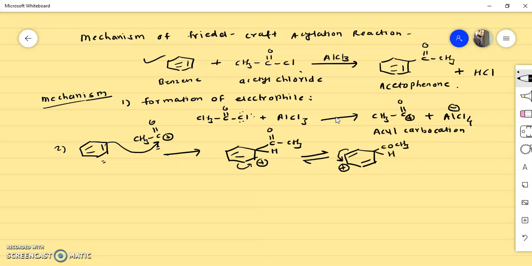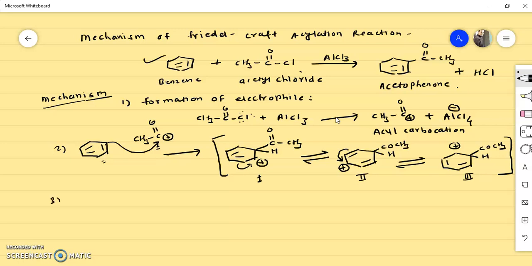Again this bond will shift over here, so again we can draw a resonating form like this, with a positive charge here and COCH3 and H. In this way this intermediate can be written in three different resonance forms, and the resonance hybrid will be the hybrid structure of all these three intermediates.